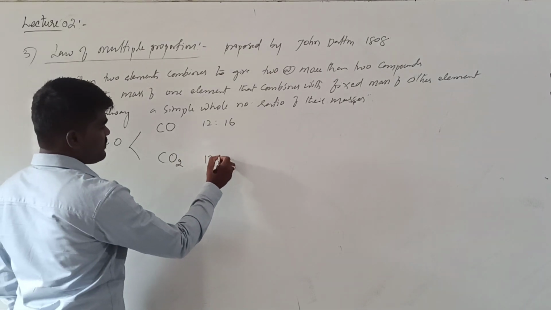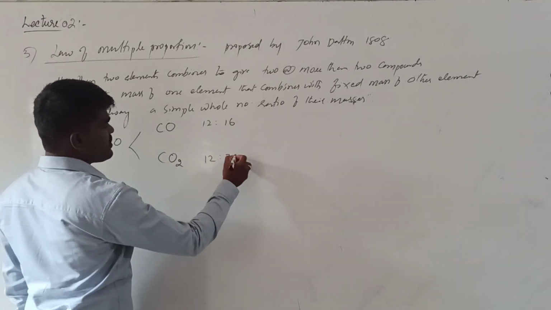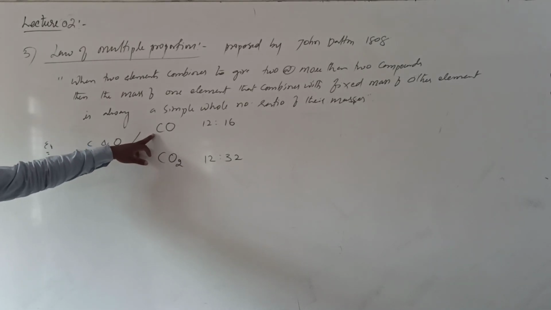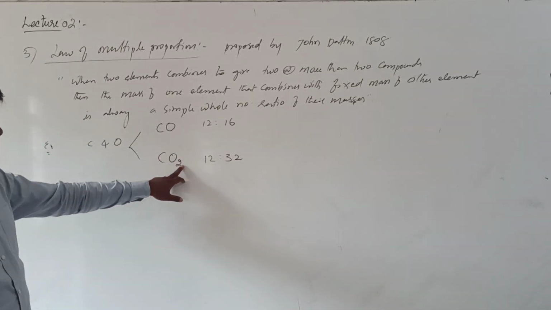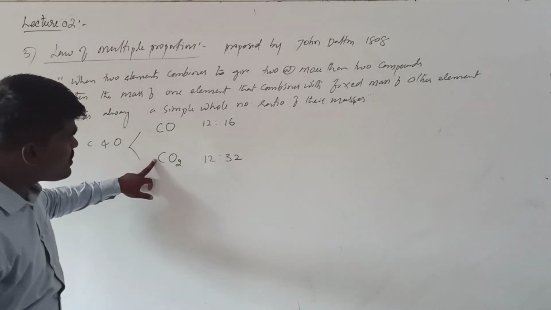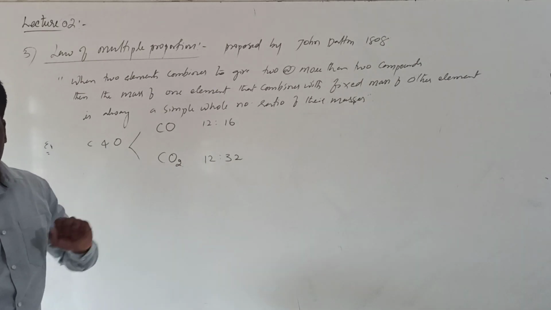Here 12 parts of carbon is combining with 32 parts of oxygen. Now we have fixed the mass of carbon, right? And the mass of oxygen that is combining with the fixed mass of carbon will always bear a simple whole number ratio of its mass.